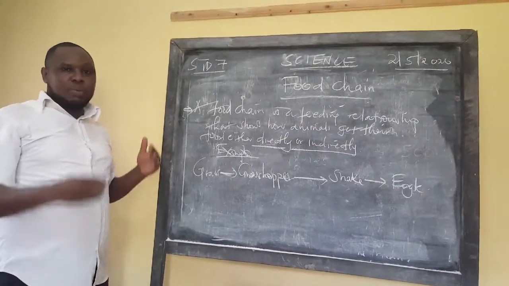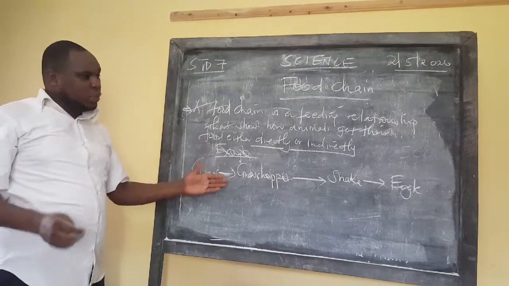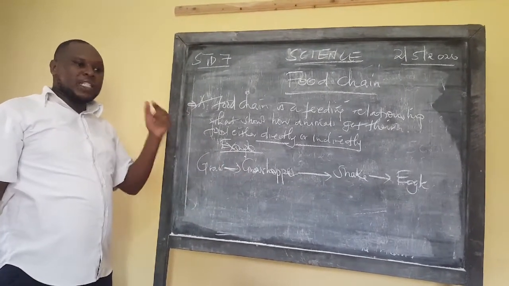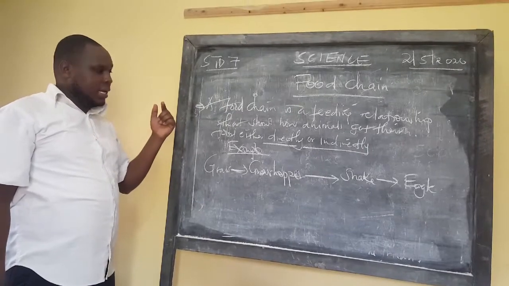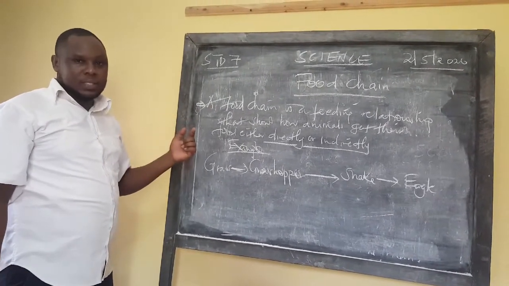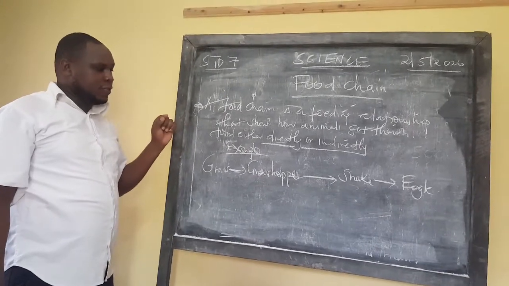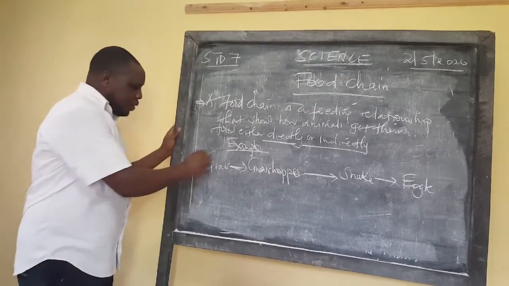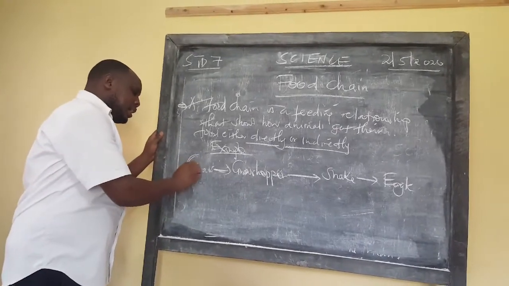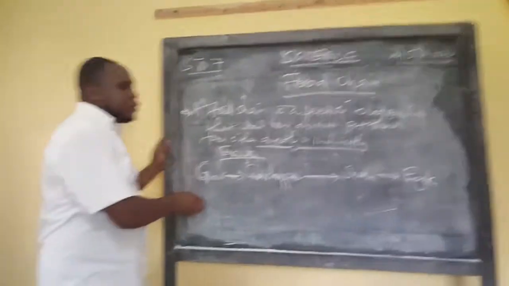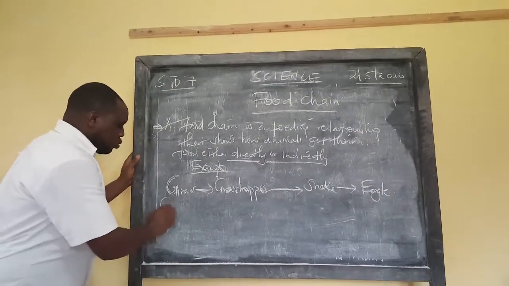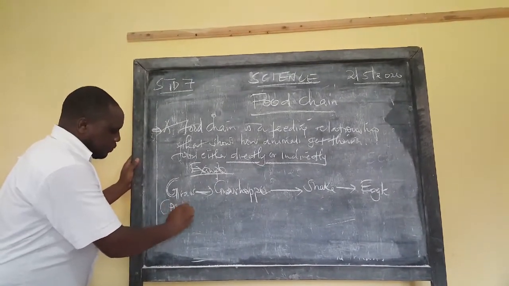So for us to be able to understand a food chain, we need to have these four parts. Now I'm coming to the components of a food chain. The first component is the grass. Grass is the one providing food for every item on the food chain, so we call this one producers.